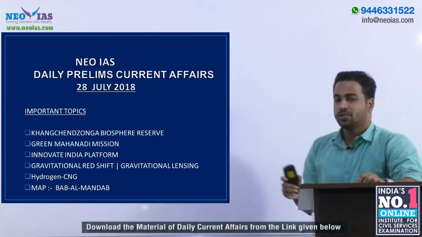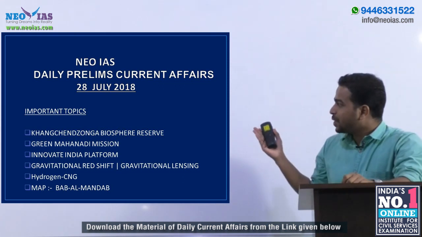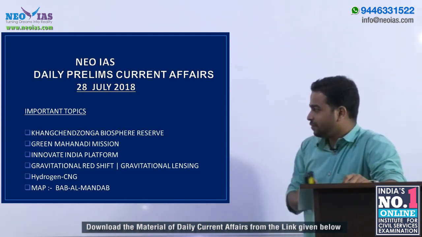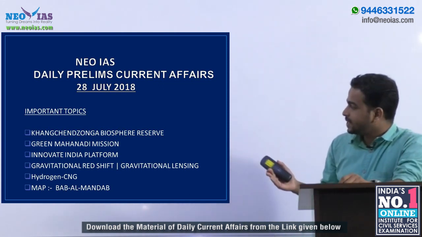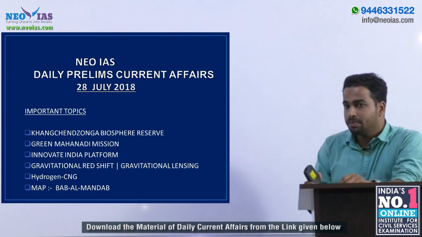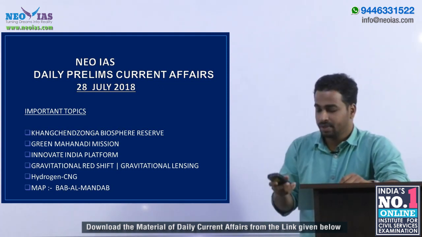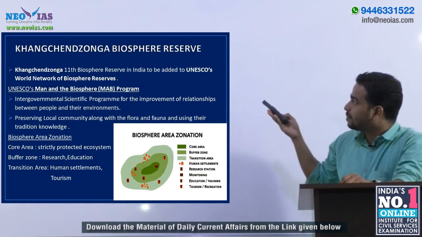Today on 28th July, the important topics we have to discuss are Kanchenjunga Biosphere Reserve, Green Mahanadi Mission, Innovate India Platform, Gravitational Redshift and Gravitational Lensing, Hydrogen CNG, and in our map-aided program, today we have to locate Babel Mandap. So, here our very first topic comes, it is Kanchenjunga Biosphere Reserve.